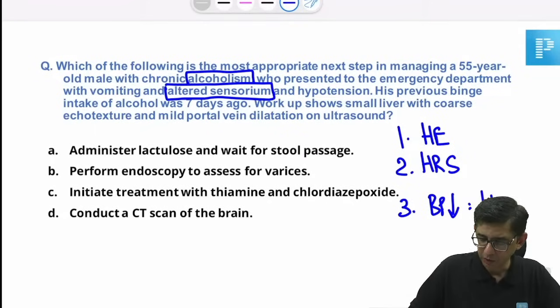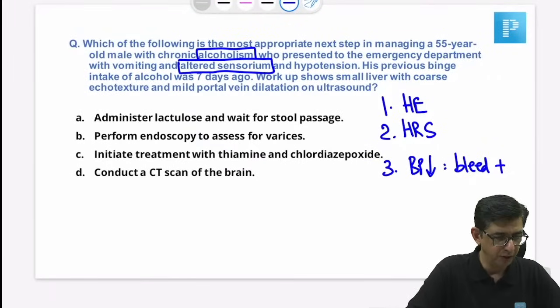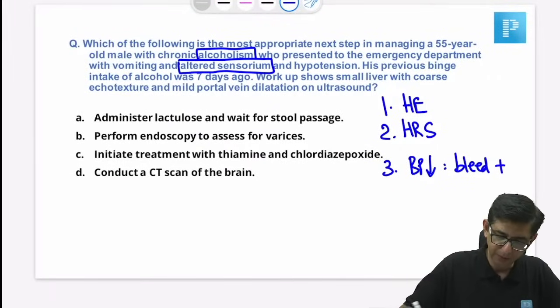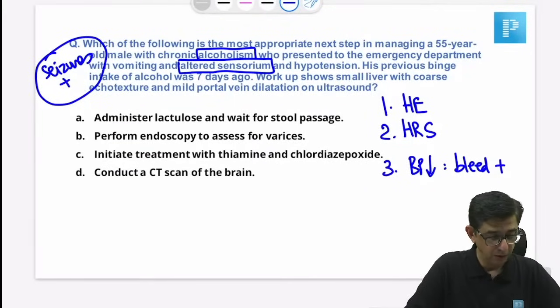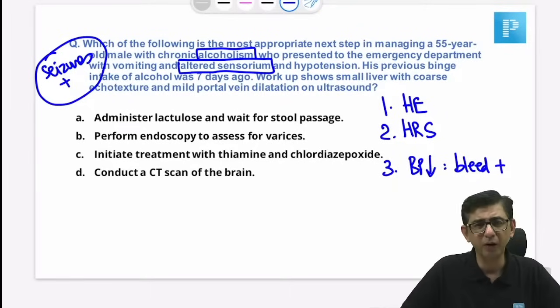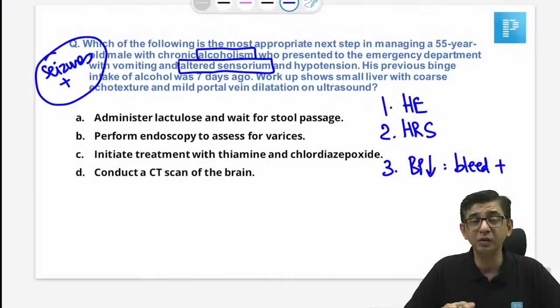And though there is no mention of any bleed present in this guy, but I mean, okay, seizures in this guy as well. So seizures also point towards a CNS event. I mean, if the seizures are also given in this question, PPI was given. Okay, the doctor gave PPI to this patient initially. That's okay. No history of seizures. No, doctor, it's not delirium tremens.